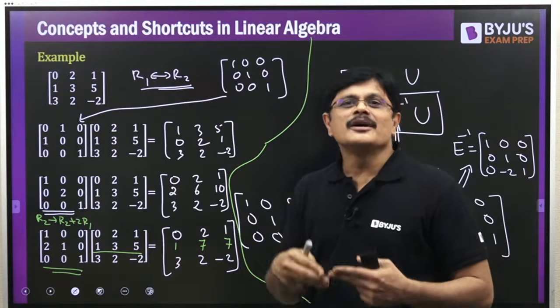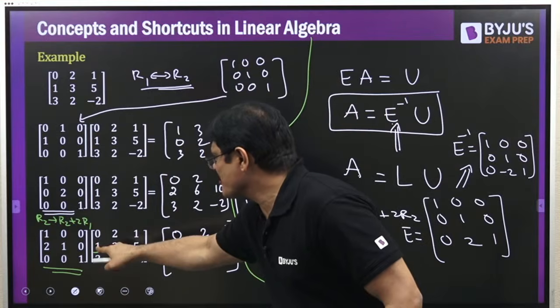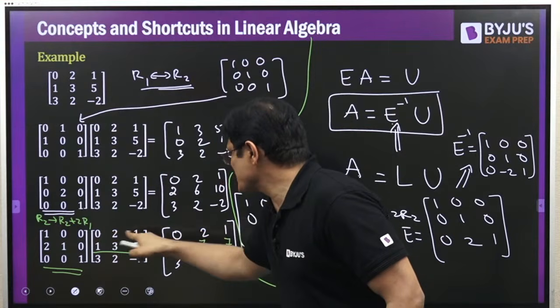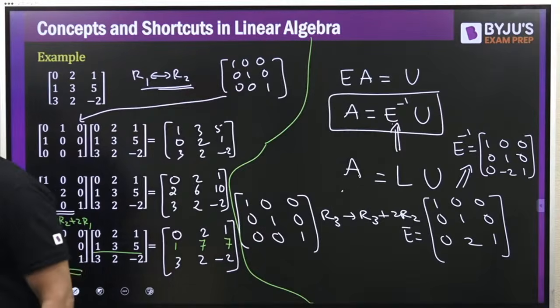R2 is R2 plus 2 times of R1. 1 plus 0, 3 plus 4, 5 plus 2. That is the answer. Why, Sai Charan, did you make a mistake?